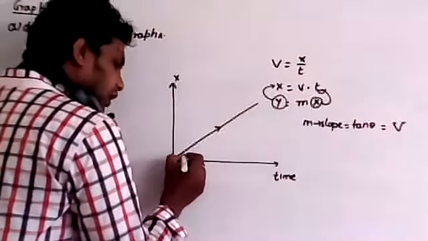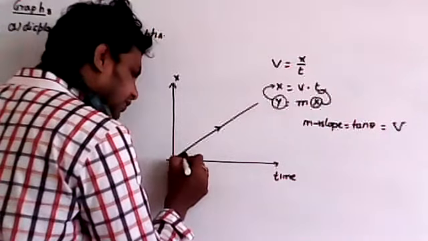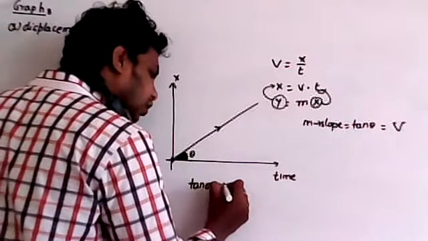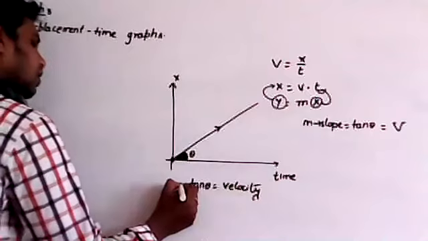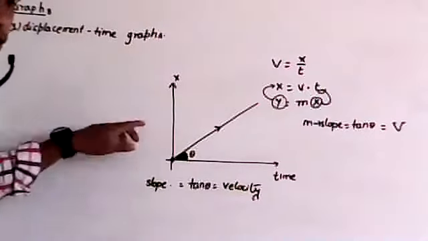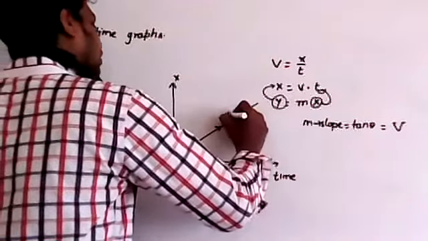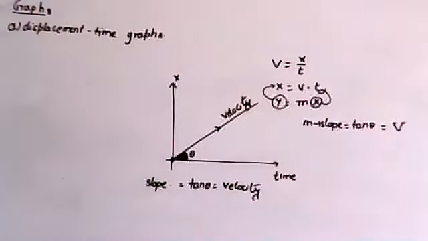Now remember, if I take this angle as theta, then tan theta will give velocity. That tan theta is nothing but slope. Therefore, the slope of displacement time graph gives velocity. Are you clear up to here?